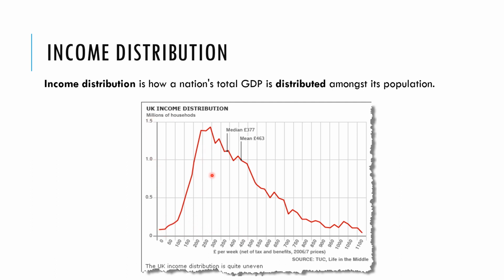We can see that most households earn around 200 to 300 pounds a week. So the most common, the mode, would be here, about 250 pounds a week. The median, which means we have 50% of the population to the left and 50% to the right, is around here, and the mean is the average, so 463 pounds a week. And we can see that because there are a few people, not many of them, but quite a few, who earn quite a lot per week, the mean is higher than the median and the mode here.